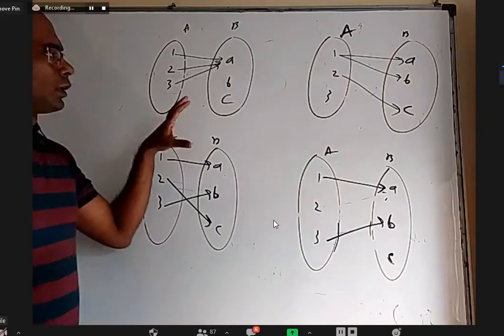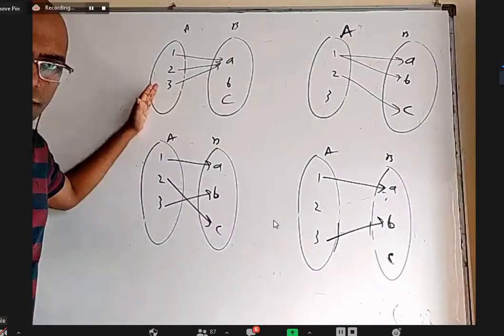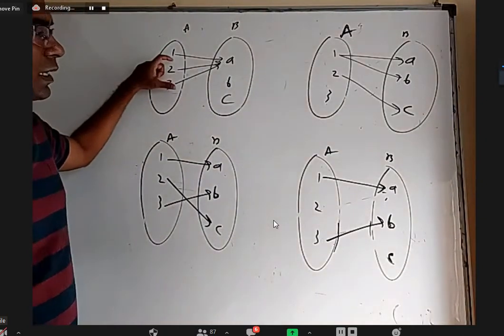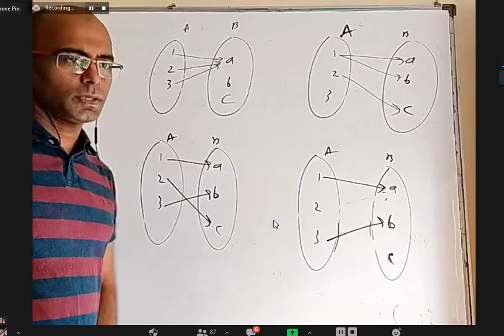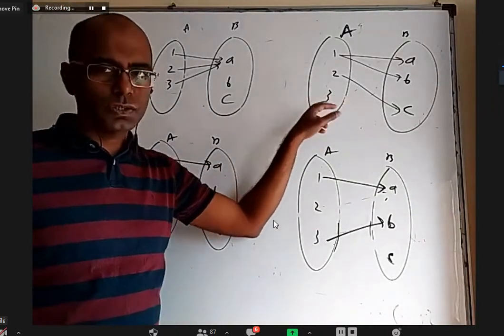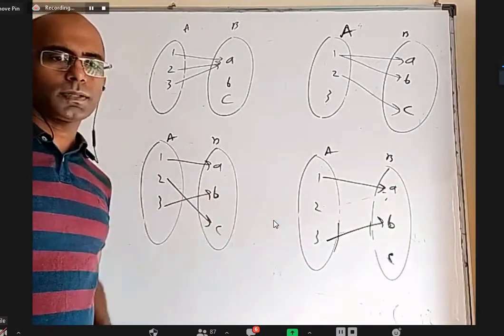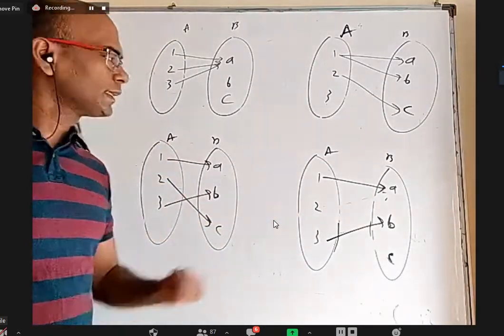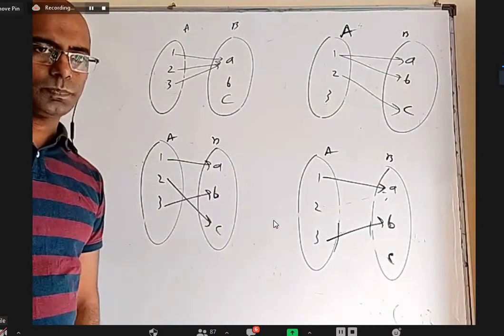So, in set A, the first set, some elements I may use, some elements I may not use in a relation. But in a function, you cannot leave any element. So this is not a function because here 3 is not used. This is not a function because here 2 is not used. So if you want a relation to be a function, you cannot leave anything in set A. In set A, everything should be used.